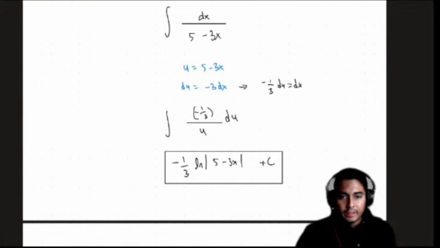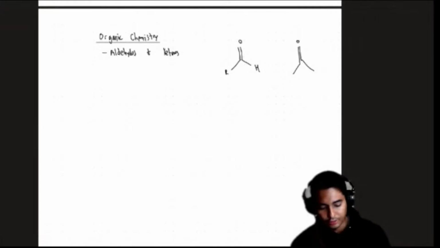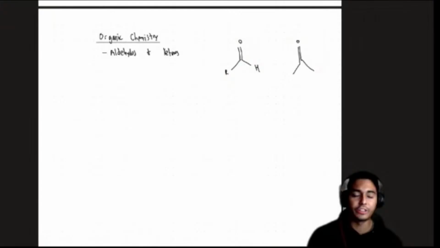The first thing is you have to identify the functional groups. Organic chemistry 2, quick little side note, is going to be the functional groups, including aldehydes and ketones, which you have to memorize. An aldehyde is going to be in this form with an H here, and a ketone is this form. Let me zoom out so you guys can see that. So the first thing is you have to recognize and memorize every single functional group.